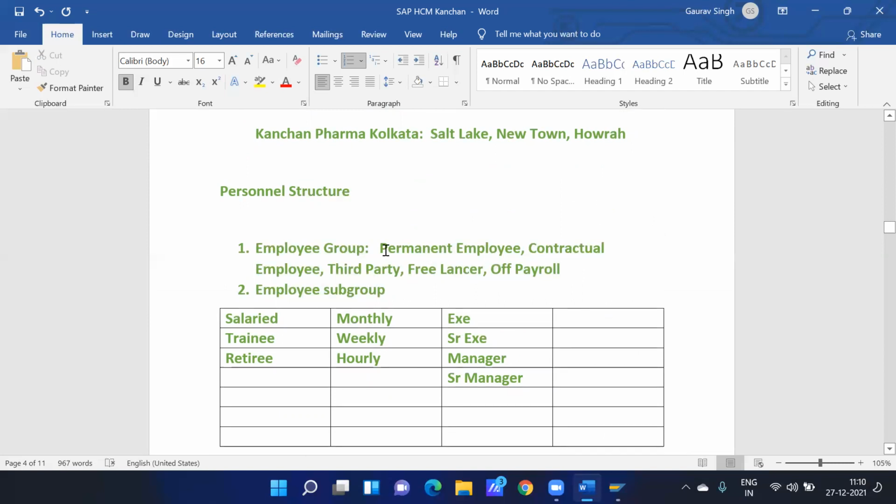For example, in employee group, we can create permanent employee, contractual employee, third party, freelancer, or payroll. And in employee subgroup, we create subdivisions of, let's say, salaried, trainee, retiree, monthly, weekly, hourly, or depending on their designations. So we have to go to the client and check their requirement, and based on those requirements, we create employee group and employee subgroup.